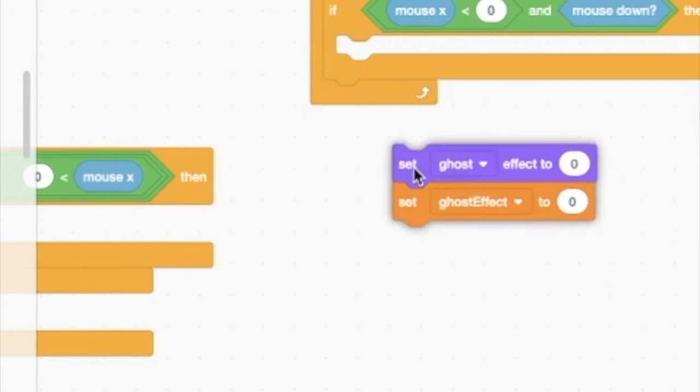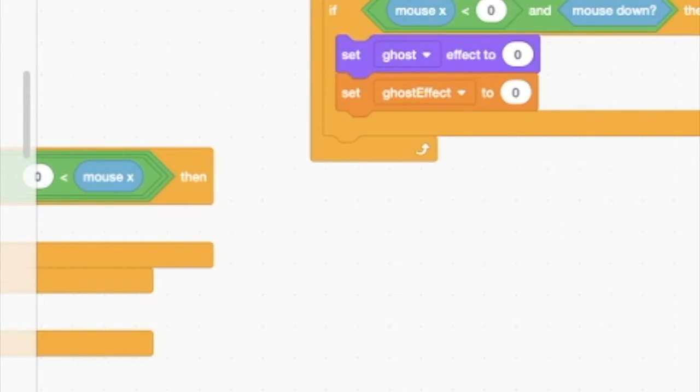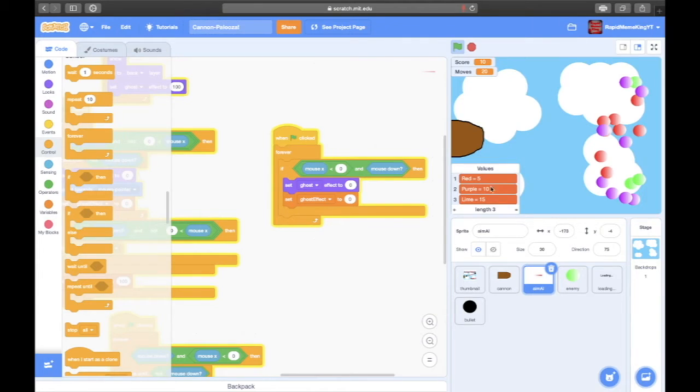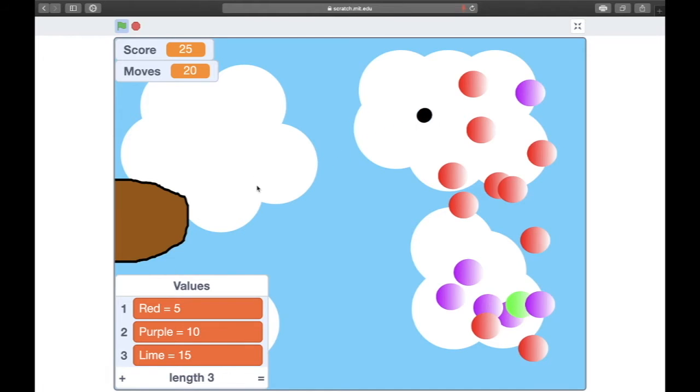I don't know why I put that there. Okay. So basically, you can't shoot anything if it's less than that. So actually, let's look at the mouse position. So that's good. We got a lot of stuff.